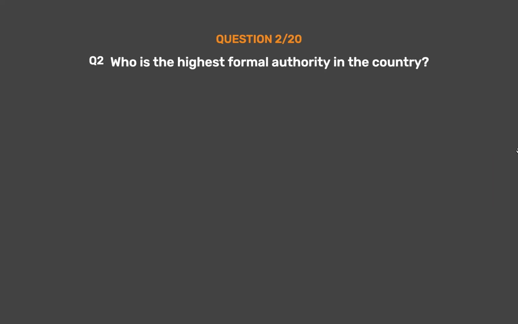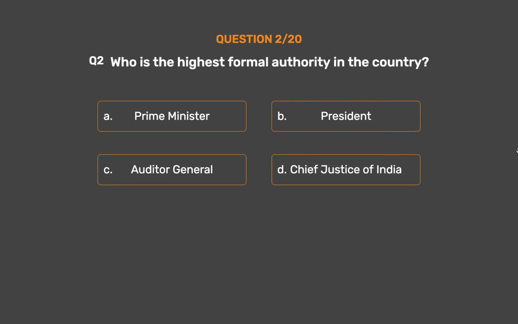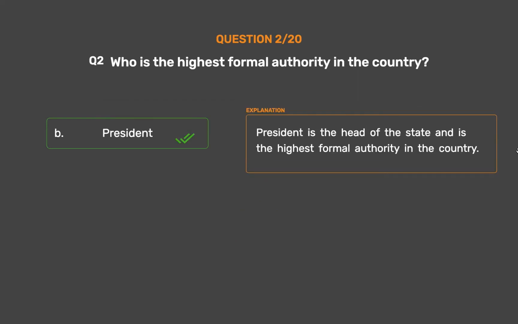Question number 2. Who is the highest formal authority in the country? Option A. Prime Minister. Option B. President. Option C. Auditor General. Option D. Chief Justice of India. The correct answer is Option B. President. President is the head of the state and is the highest formal authority in the country.